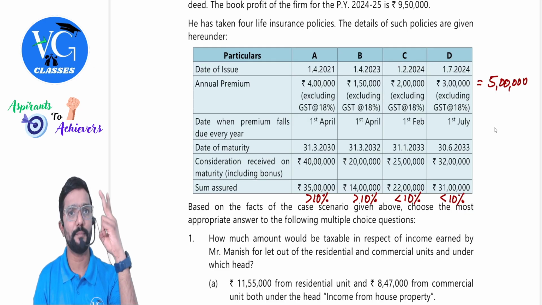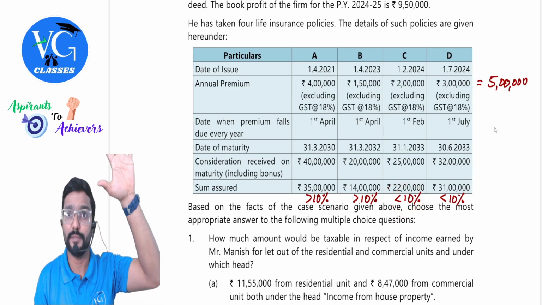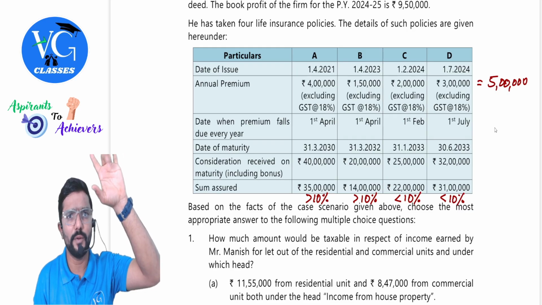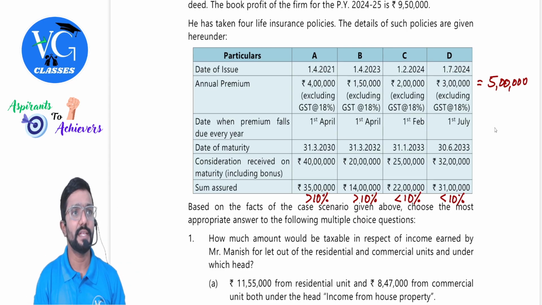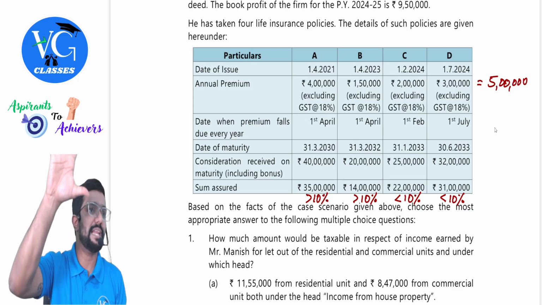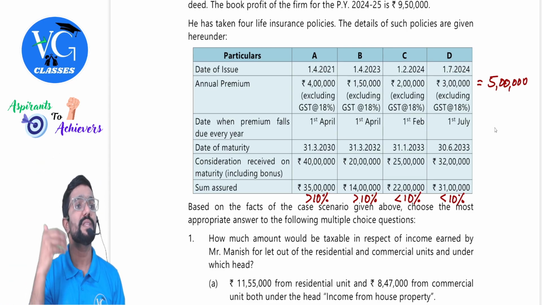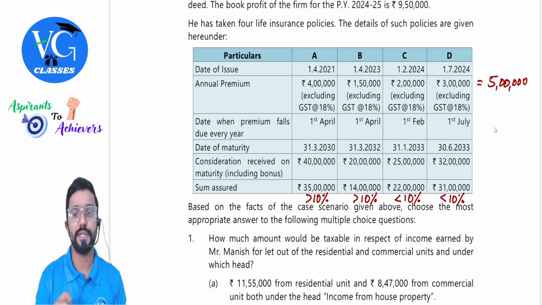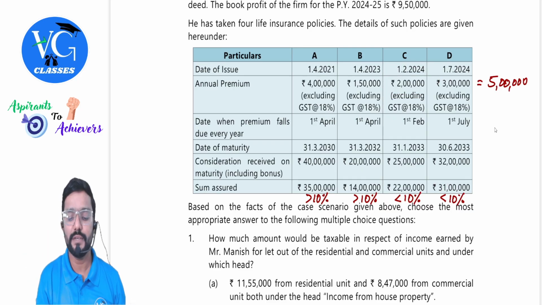Guys, for this, 2 conditions are applicable. 10% is applicable, plus the 5 lakh monetary limit is also applicable. Hope you guys remember: if the policy is taken on or after 1st April 2023, the yearly premium cannot be more than 5 lakh, plus percentage-wise, it cannot be more than 10% of the sum assured. So the premium is 2 lakh here, but the sum assured is 22 lakh. 22 lakh into 10% comes to 2 lakh 20,000. So is it within that? Yes, sir. So less than 10%, not a problem.